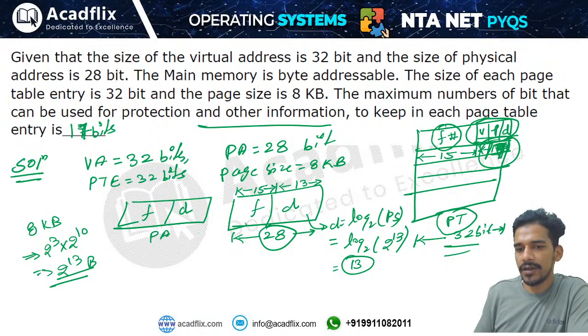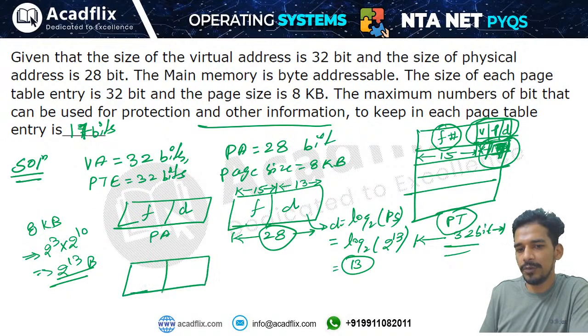How can we find out the... it is given that the virtual address is divided into page number and offset, right? It is given that the virtual address is of 32 bits. The offset part we have already calculated. The offset part is of 13 bits, and the remaining 19 bits will be for the page number.